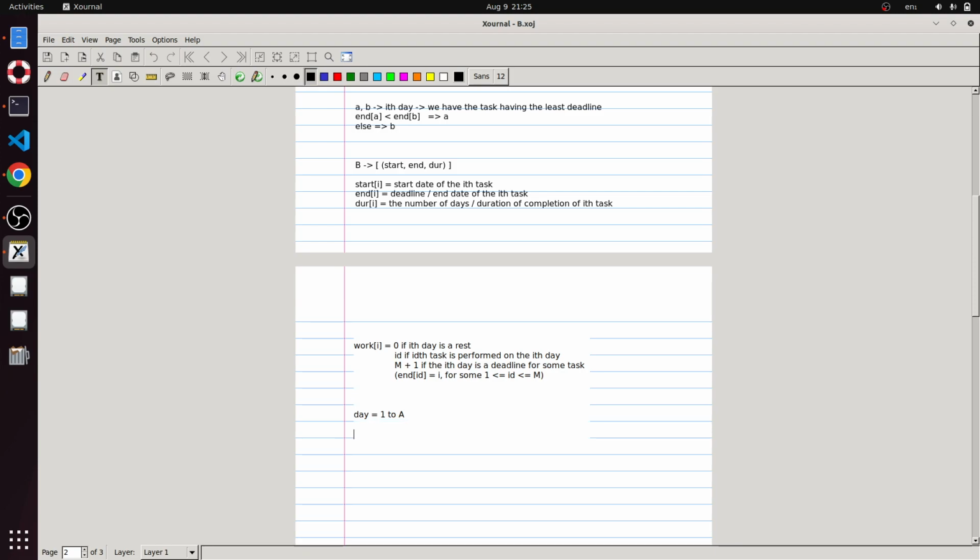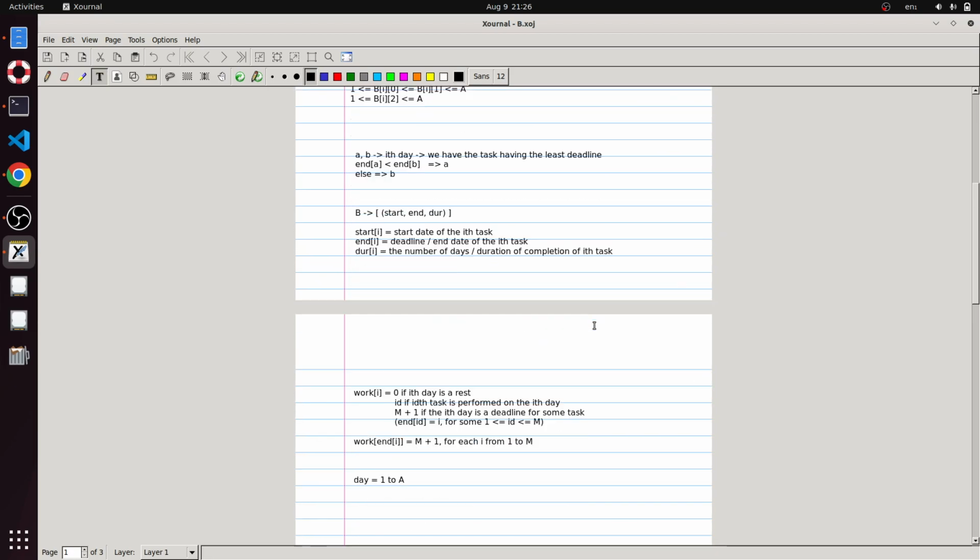Okay, now basically what we can do is, before doing that, let's just assign end of I equal to m plus 1 for each I from 1 to m. So for each of the tasks from 1 till m, we assign this m plus 1 to their deadline dates. So basically we cannot do any work on these days, that is, each of the tasks has a deadline which was given in the question.